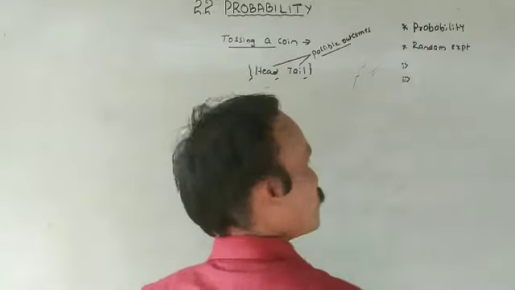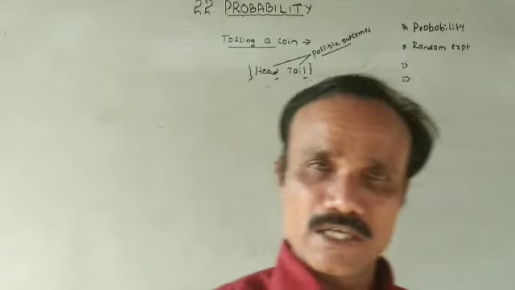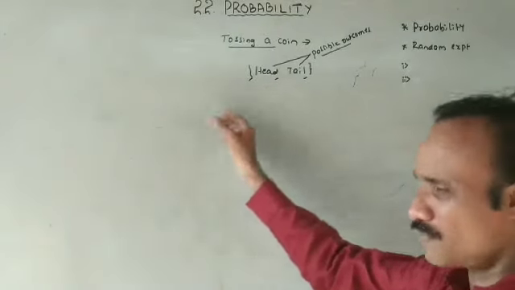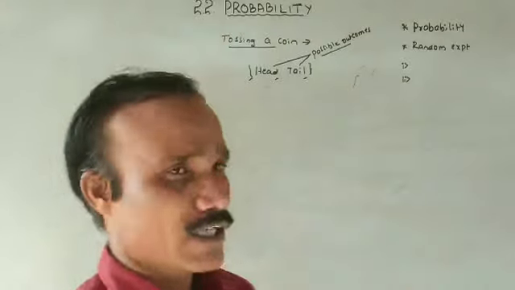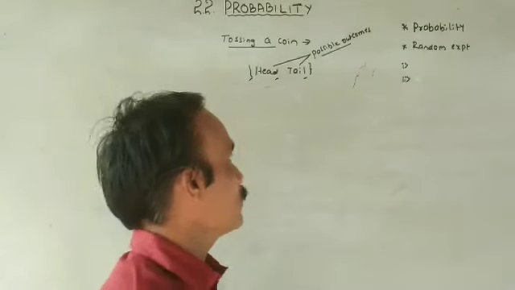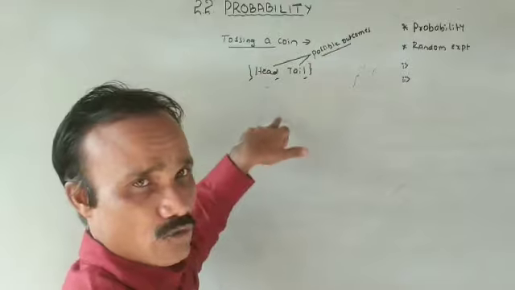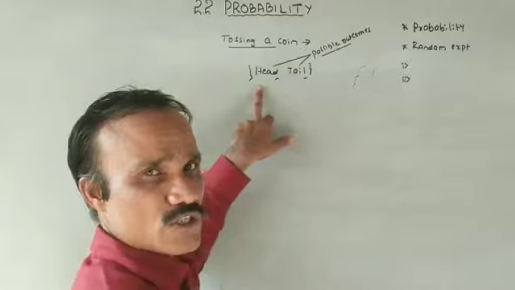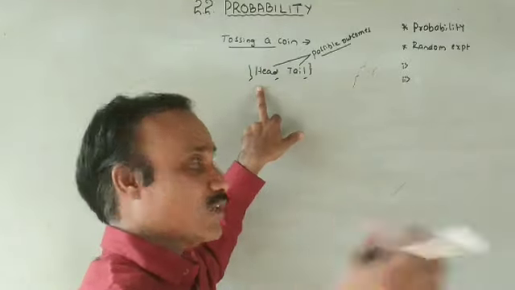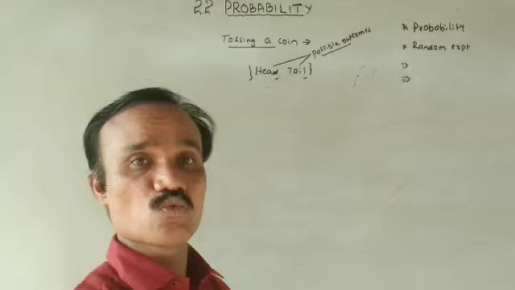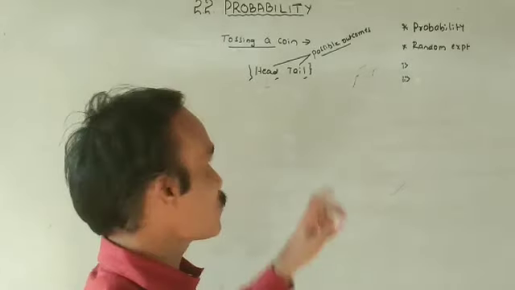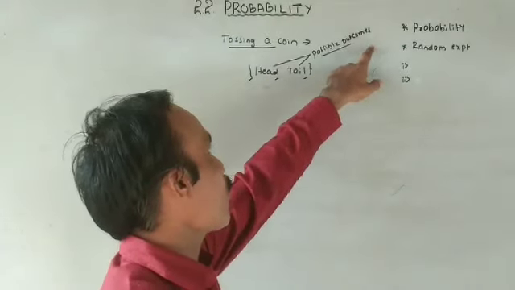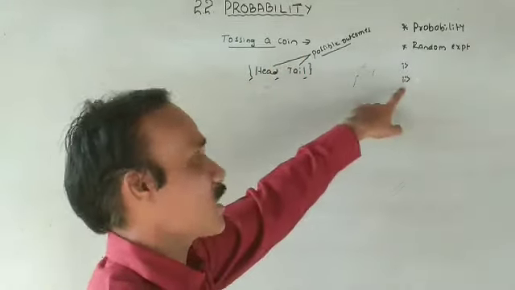Now condition number two: it is not possible to predict the outcome in advance. We cannot control, we cannot predict the outcome. Definitely either head will turn up or tail will turn up, but we cannot predict the possible outcome in advance. Suppose you said head, and after tossing a coin you got head, that is your luck. Therefore we cannot say the outcome in advance. So this is condition number two.